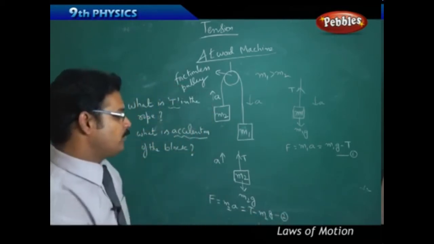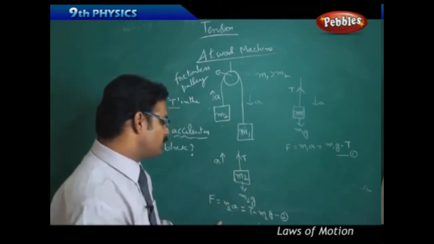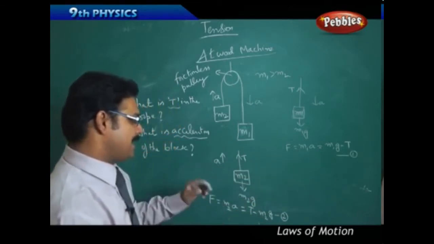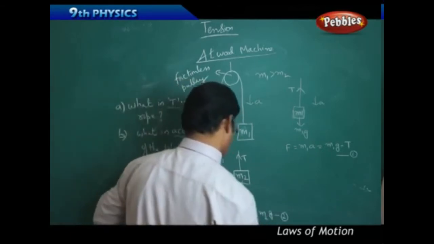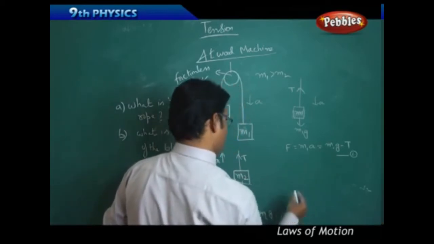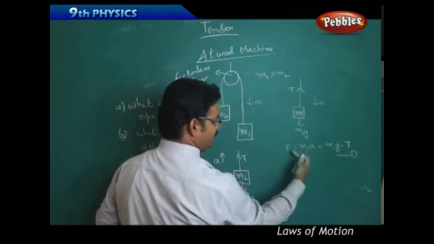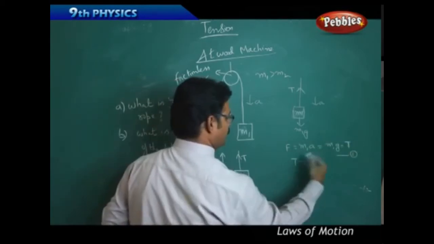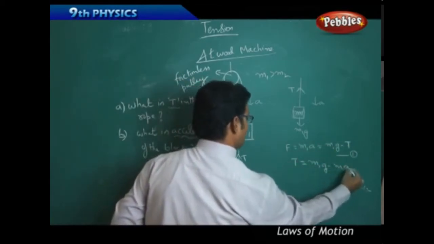So we got two equations, this one and this one. By solving equations 1 and 2, you can find tension and acceleration. So let us solve. From equation 1, taking m1a to the other side, T equals m1g minus m1a.